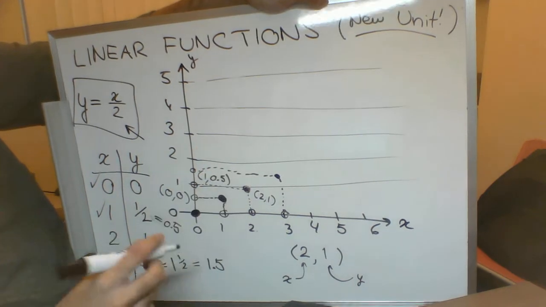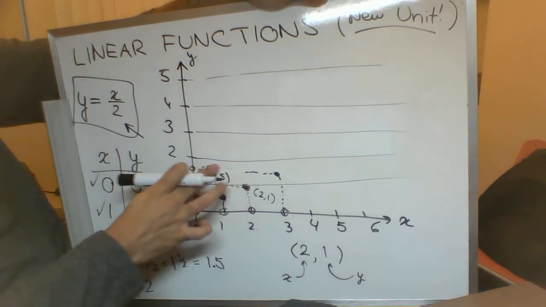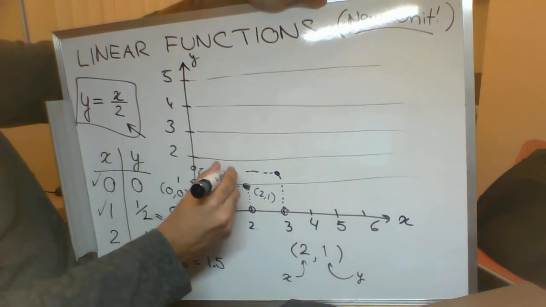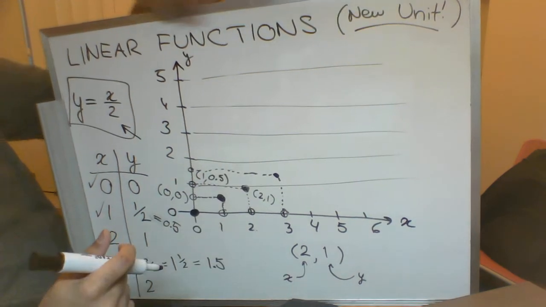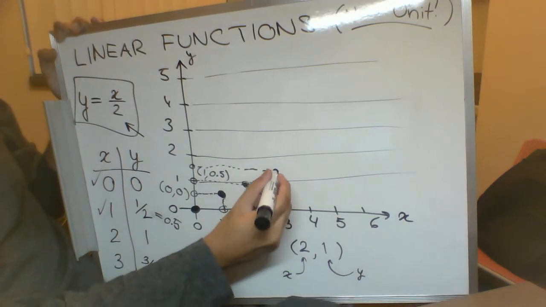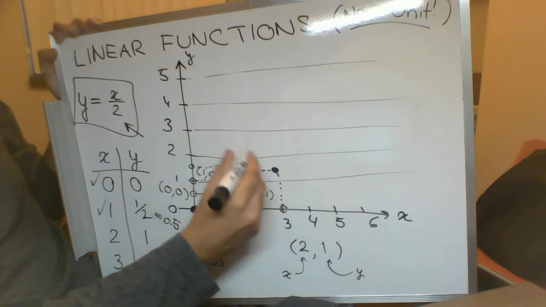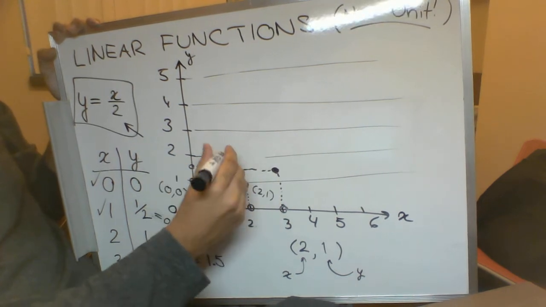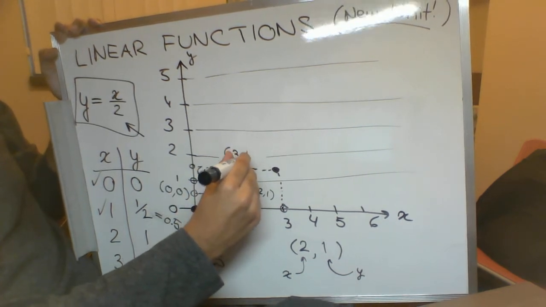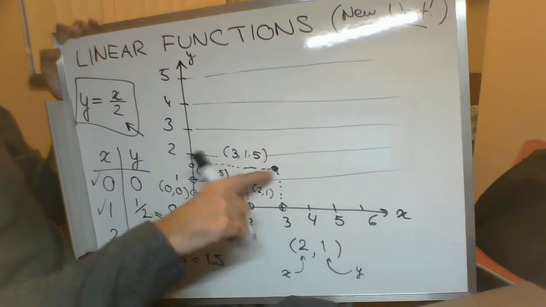So yeah, I can't make that straight for the life of me. Yeah, whatever. So there's our next point. This is 3. I'm going to have to get rid of the grid line. This is 3, 1.5, right in there.